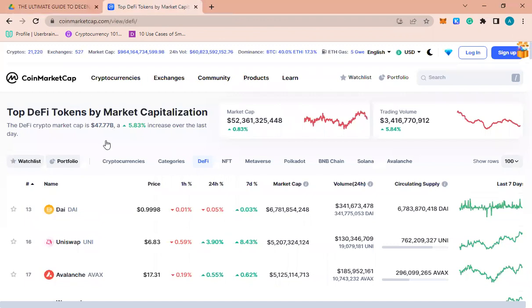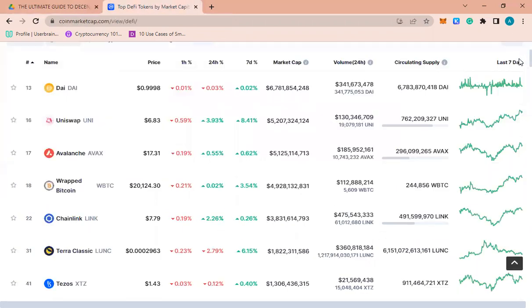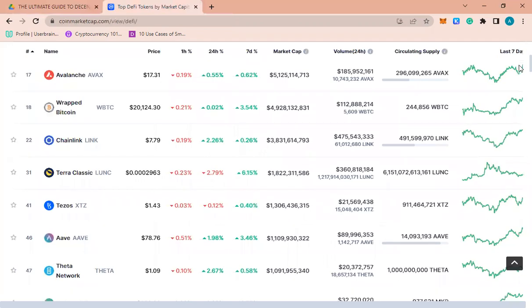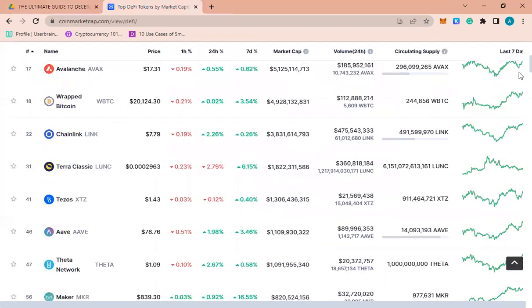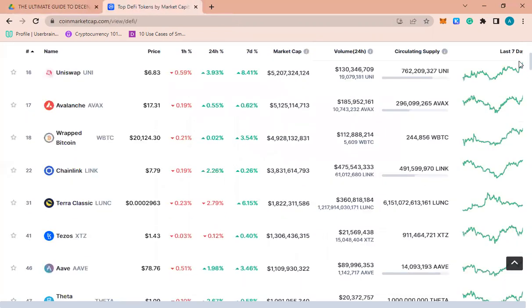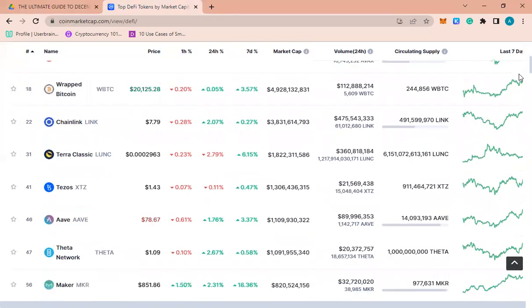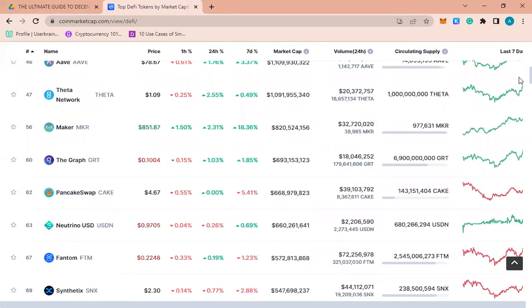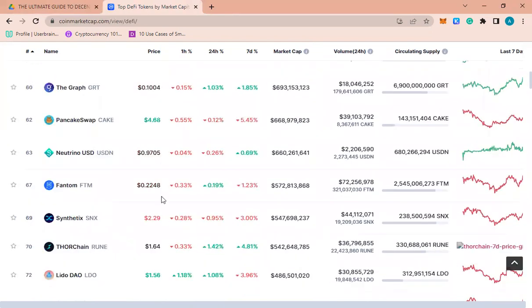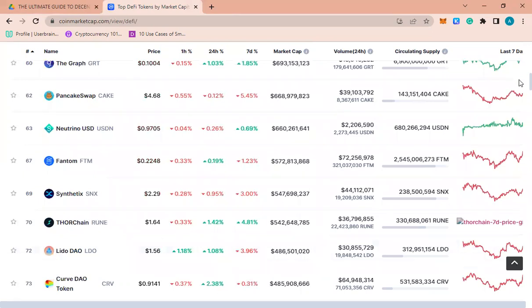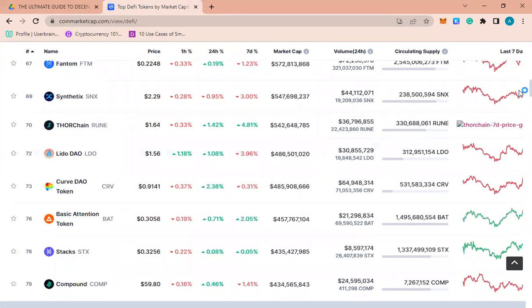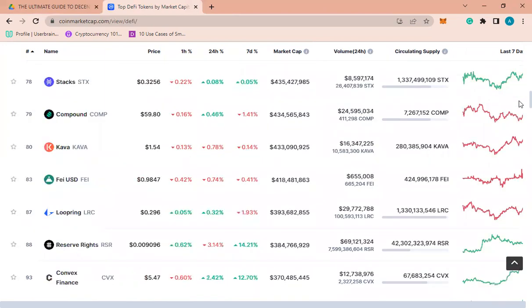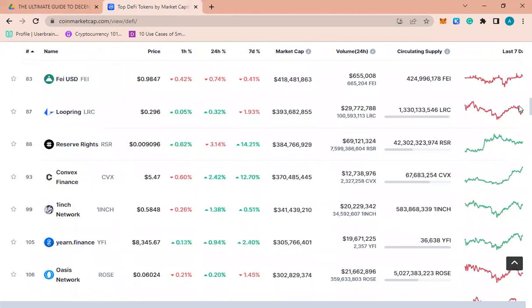Okay, now before I go there, all the projects you can see, this is CoinMarketCap. Yeah, and this is the DeFi category. They have categorized all DeFi projects and DeFi tokens. So it is in these tokens that we'll be working. So for instance, we'll be using Avalanche. We'll be using Aave in the future. We'll be using PancakeSwap. We'll be using Fantom. We'll be using Lido. Yeah, this Lido. We'll be using Compound, not yet. So probably using one each.